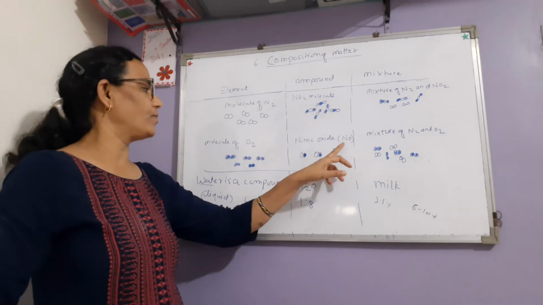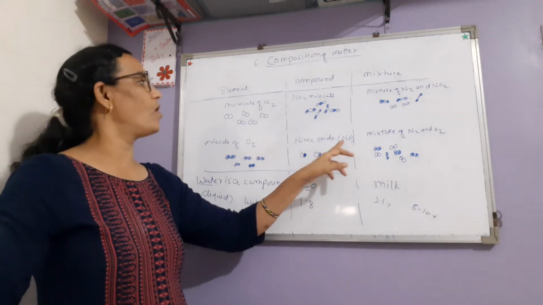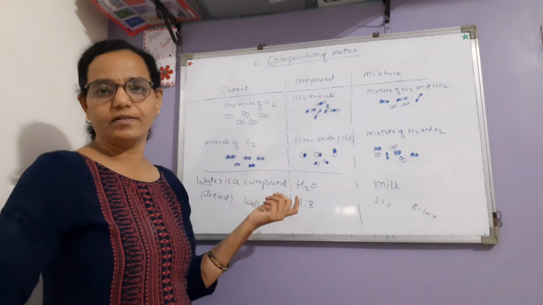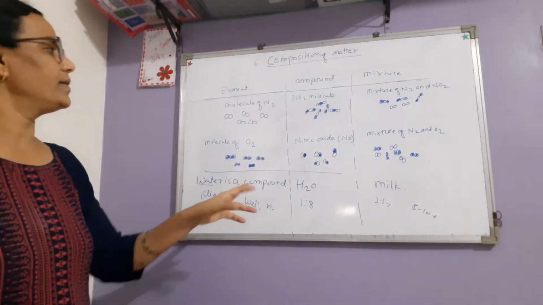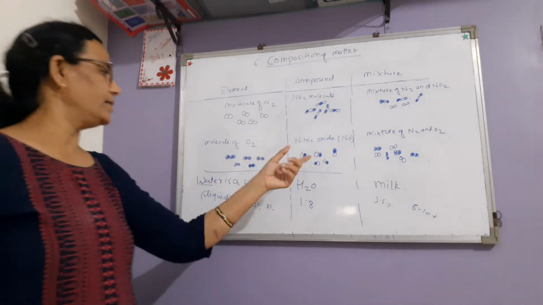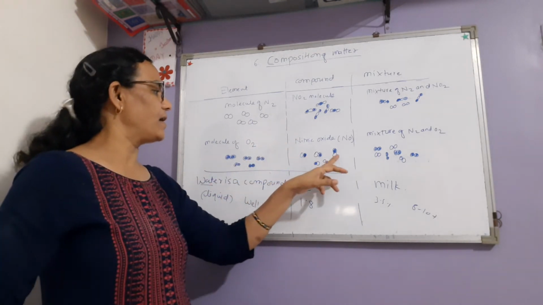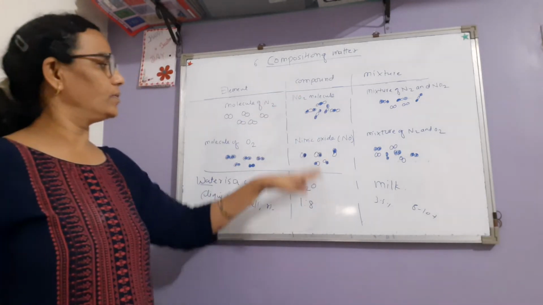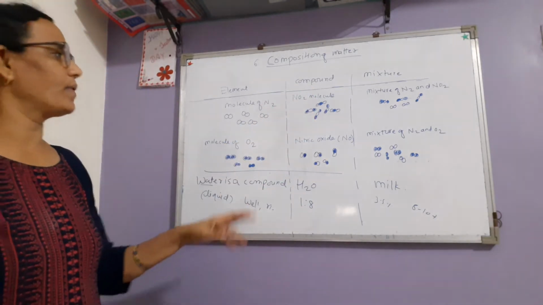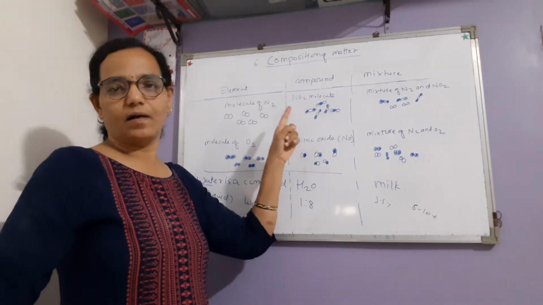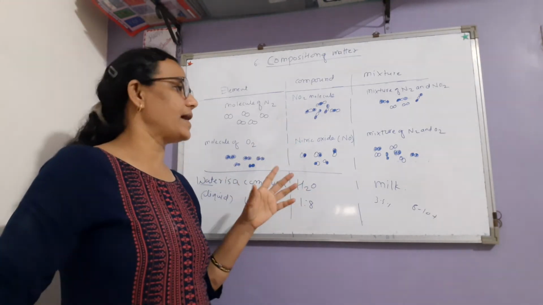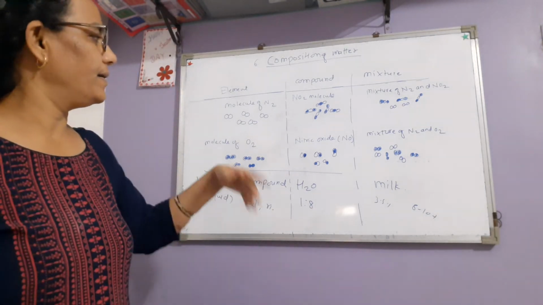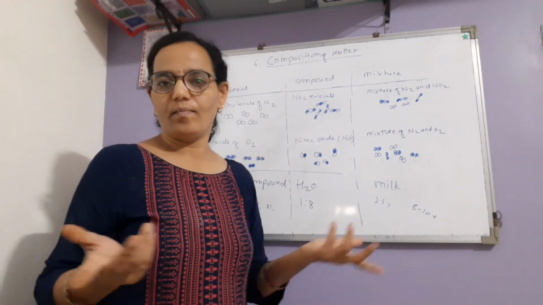So one atom of nitrogen and one atom of oxygen form the compound. These atoms chemically react in fixed proportion, and only then is the compound formed. All the molecules of nitric oxide are alike. They are like themselves only. They are produced with the help of a chemical reaction. These compounds are formed by chemical reaction of the elements, and fixed proportion is important. If taken in any random quantity, it will not form.